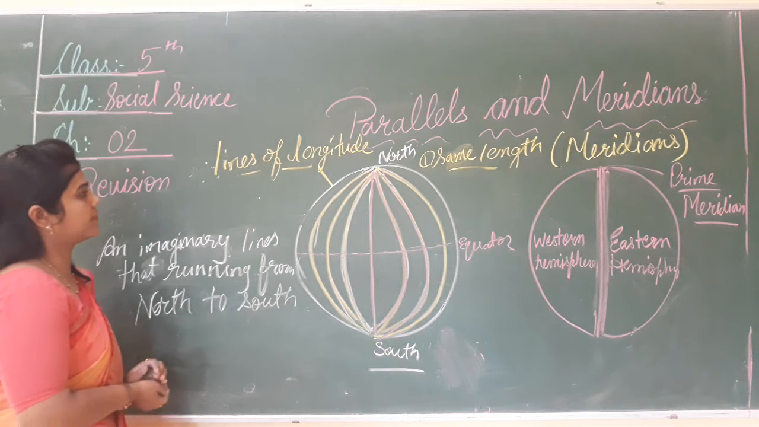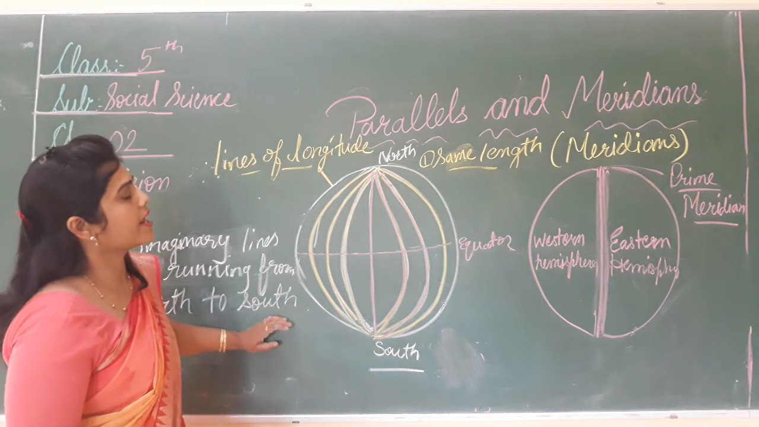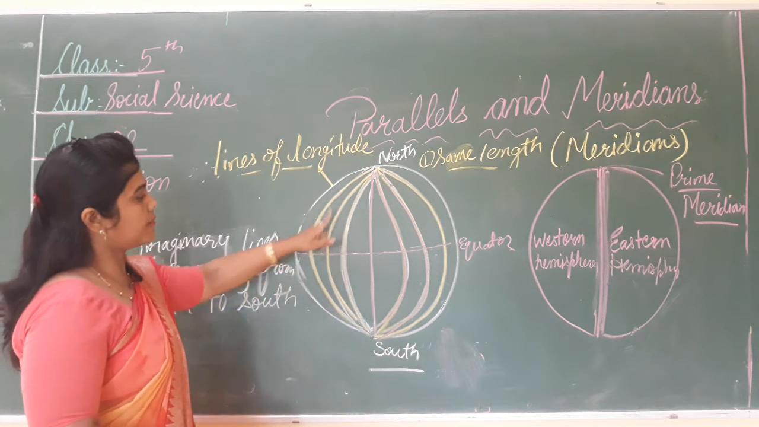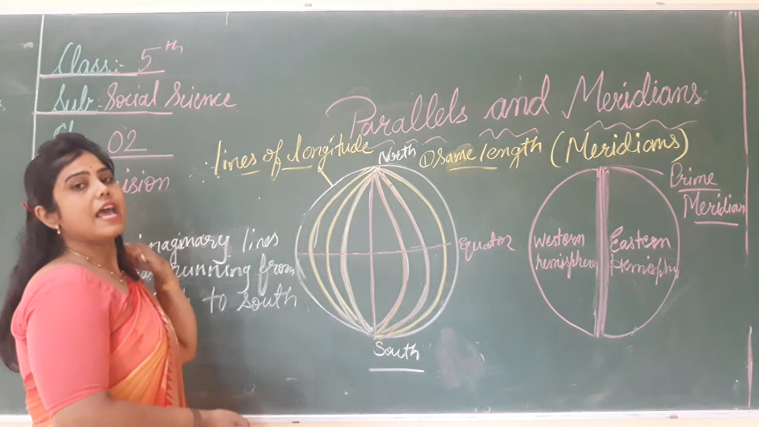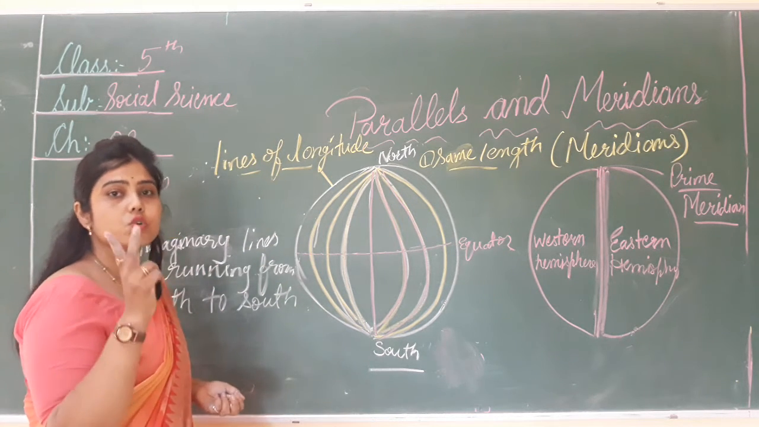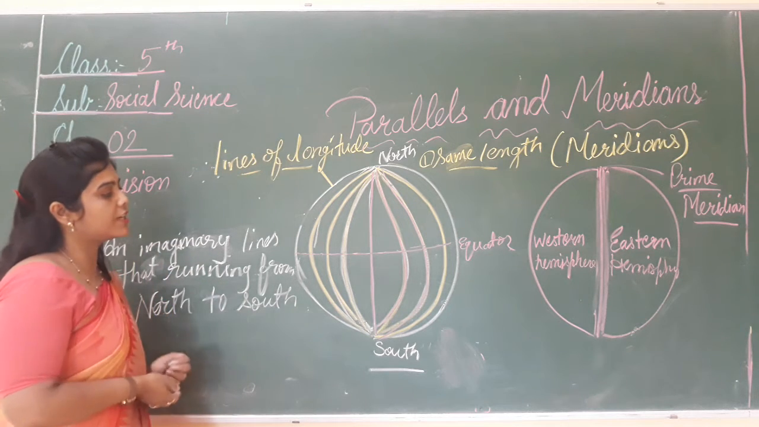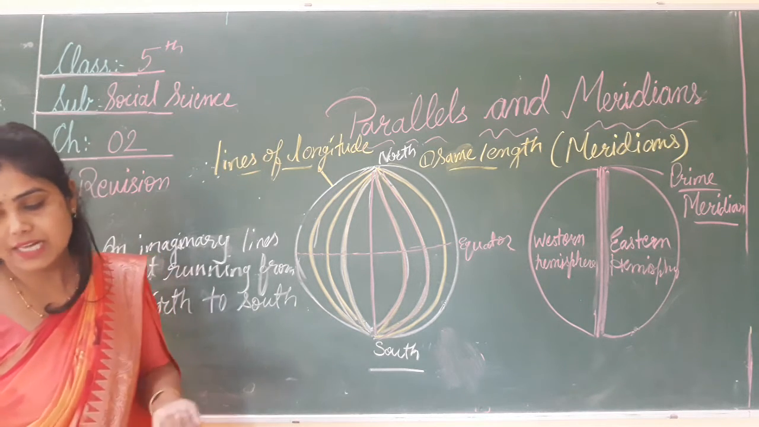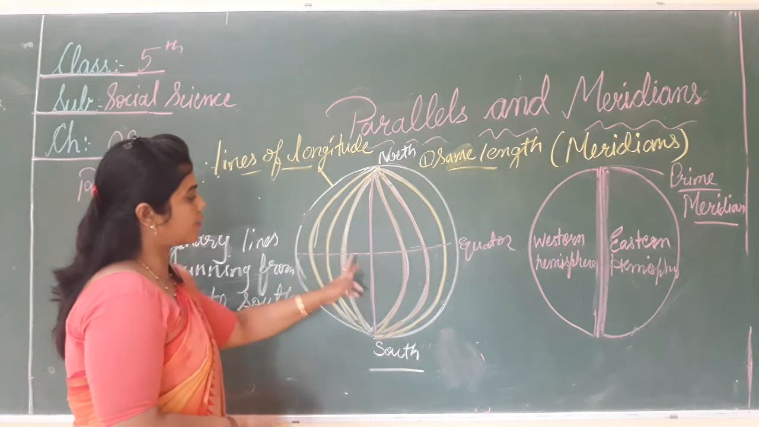Now, what are the features? The first feature is that all meridians are of the same length. सारे meridians same length के होते हैं. And what is the second feature? The distance between two meridians. जो distance between two meridians का, वो सबसे ज़्यादा कहाँ होता है? Is at the equator पे.